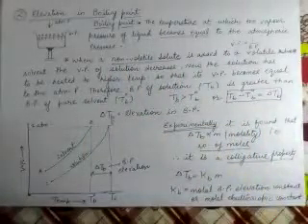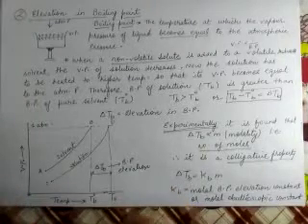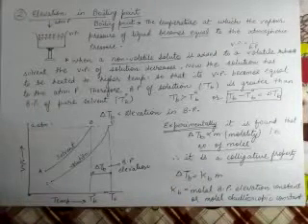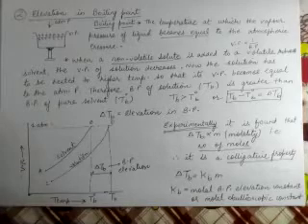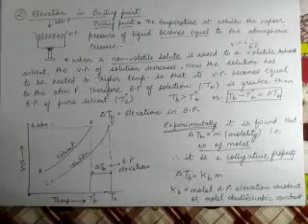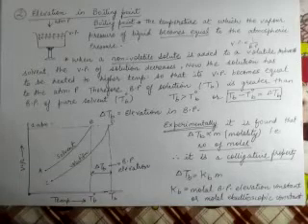So we have to heat the liquid up to that temperature where the vapor pressure of that becomes equal to the atmospheric pressure. What is atmospheric pressure? The value of atmospheric pressure is 1 atmosphere. For example, in case of water, we have to heat water up to 100 degrees Celsius. Then only the vapor pressure of water will become equal to 1 atmosphere. Okay, now this is boiling point.